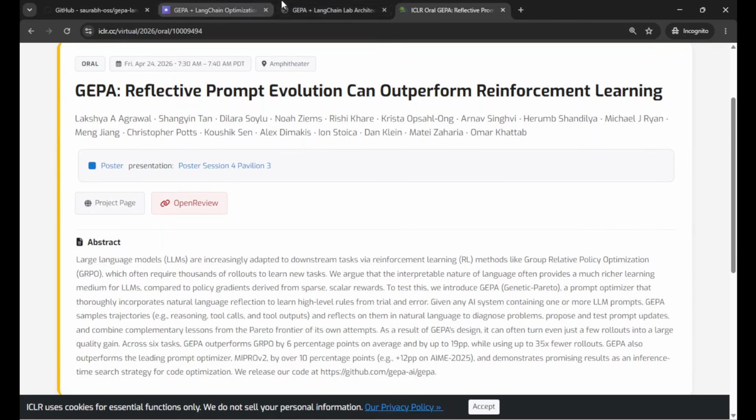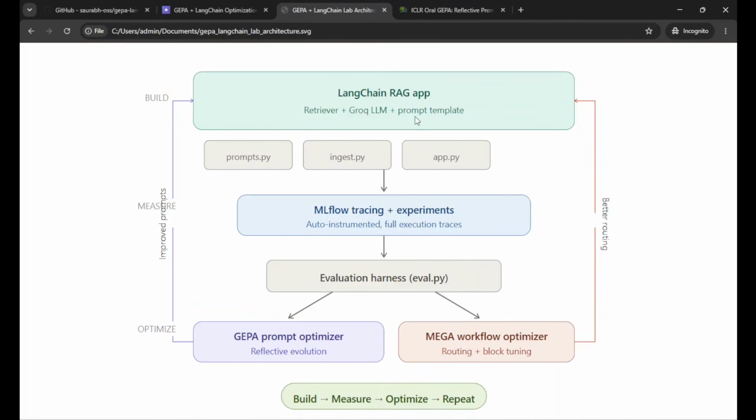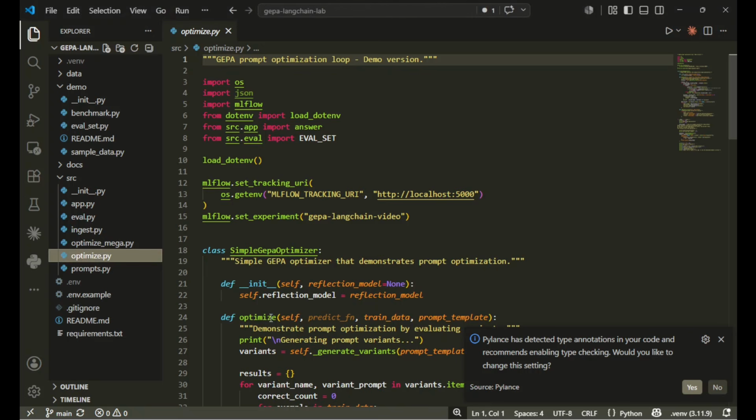If we look into the architecture, here is our RAG pipeline. This will ingest everything, all the traces into MLflow, and then finally the optimizers will work. The good part is that over here, you will not be optimizing it once. You will be creating a continuous improvement cycle as a loop, and then it will keep on going. Let me show you the project structure now.